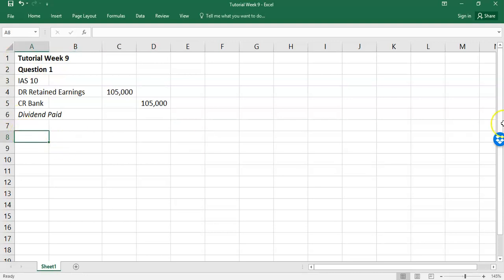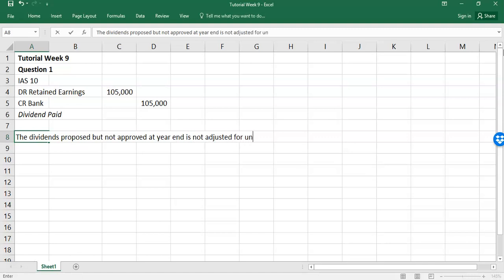What we also want students to note is the dividend proposed but not approved at year end is not adjusted for under IAS 10. Only disclosed. And that's the key thing.